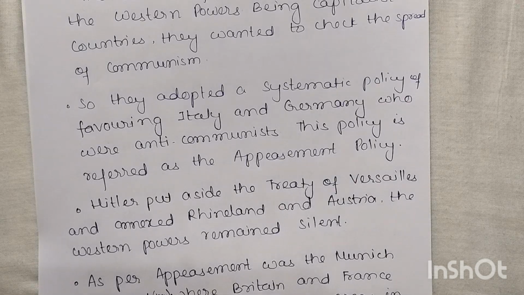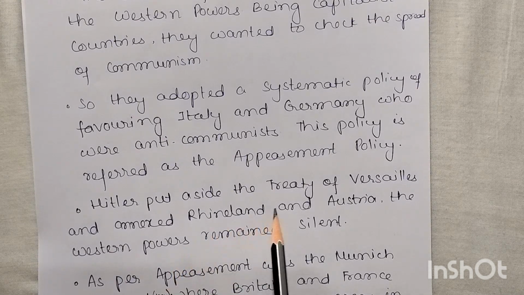So now what did they do? They were afraid of the Soviet Union because it was rising as a superpower. So they supported Italy and Germany because they were against the Soviet Union and the Communist Party that was running there. Okay, so they were against that one. So they adopted a systematic policy favoring Italy and Germany, and this policy is referred to as the appeasement policy. So you have to give whatever they want.